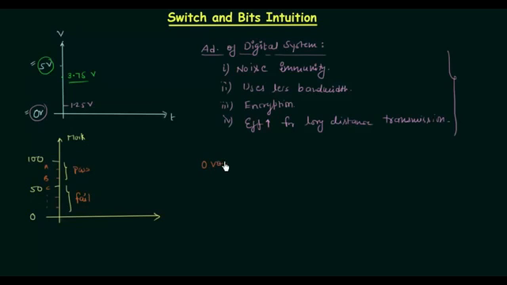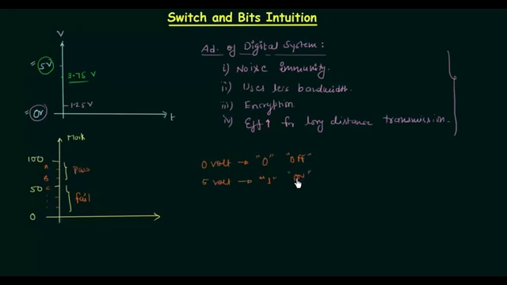0 volt is represented as 0, this is a symbol. 5 volt is represented as 1. So these are the two symbols that we are going to use. This is the number representation for the voltages, for the levels. 0 volt is 0, 5 volt is 1. This is off and this is on.